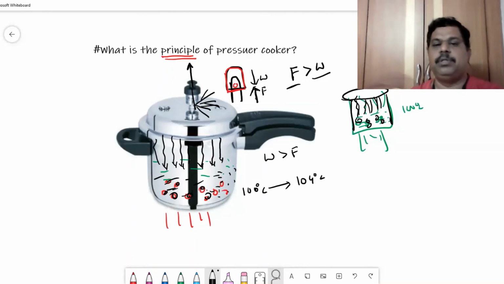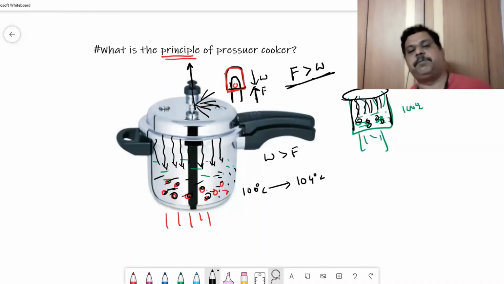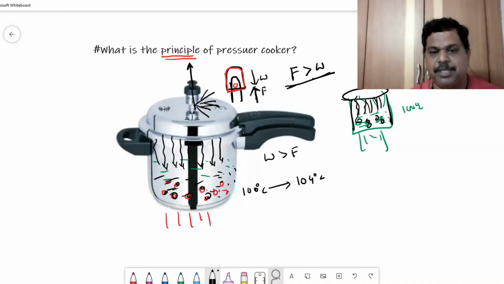That's how the pressure inside the pressure cooker is regulated so that it will not explode. As so much pressure is developing, it has to withstand that high pressure. That's why pressure cookers are made so heavy. We use heavy aluminum or stainless steel.